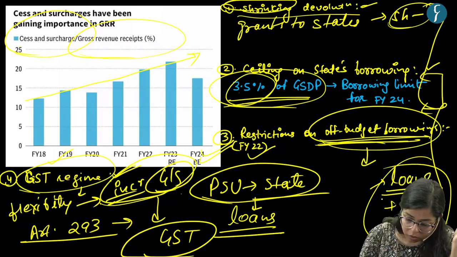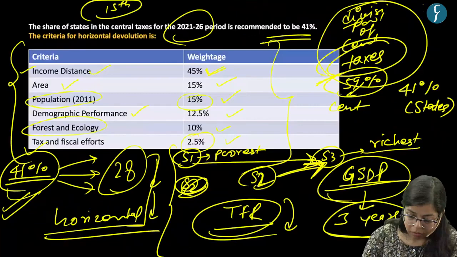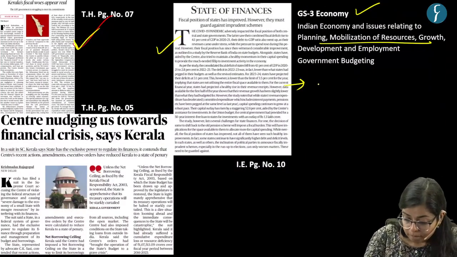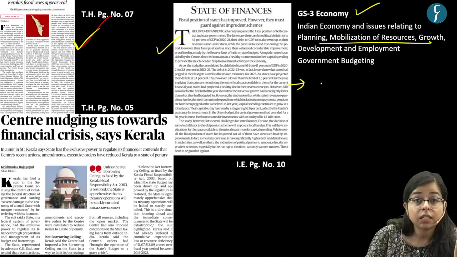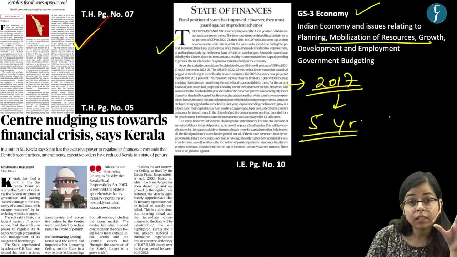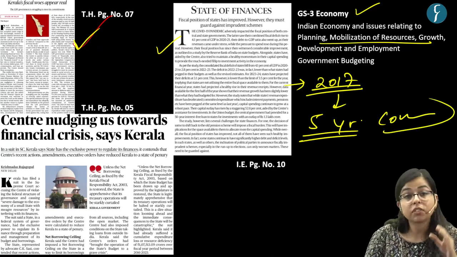Now, in order to compensate the states, what has the government done? Since after the rollout of GST there was a significant revenue loss for the state governments, and GST was rolled out in 2017, the government has given 5-year GST compensation to the states.